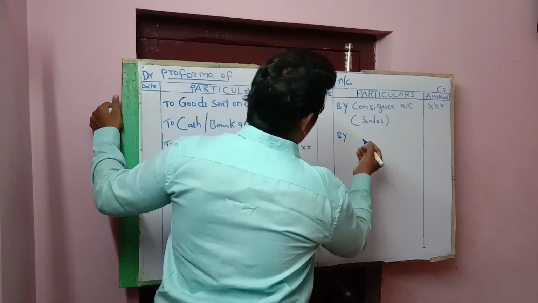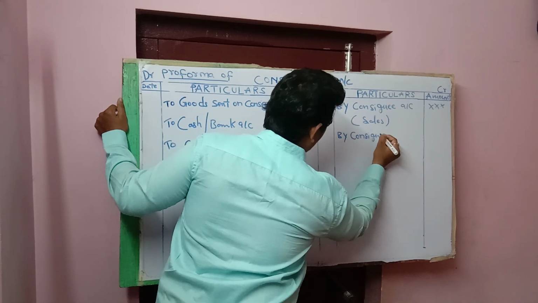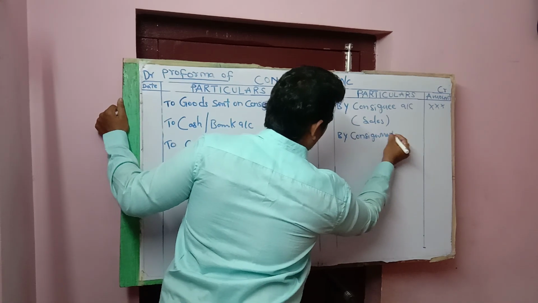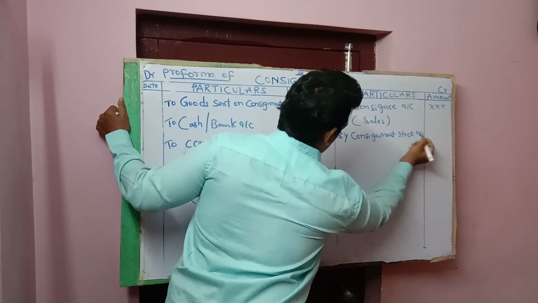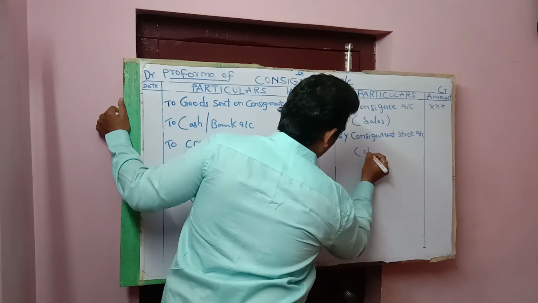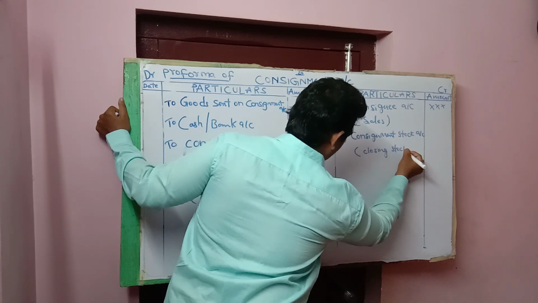Next, consignment stock account, in brackets closing stock.